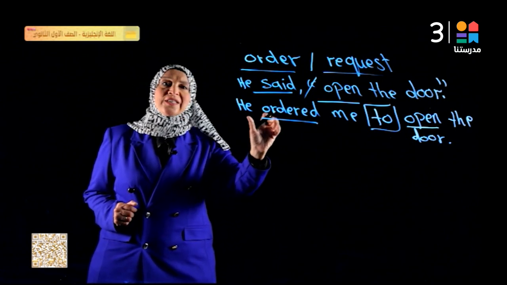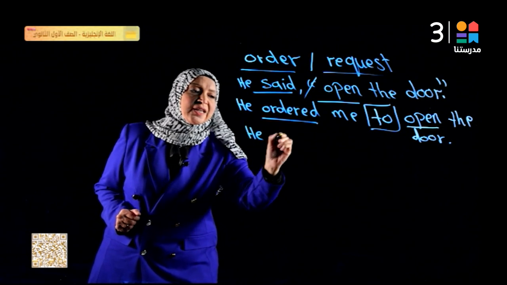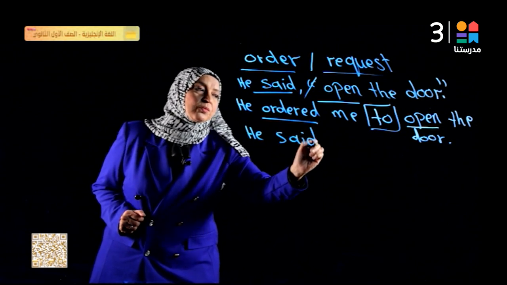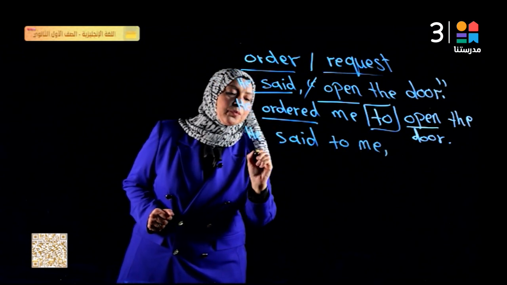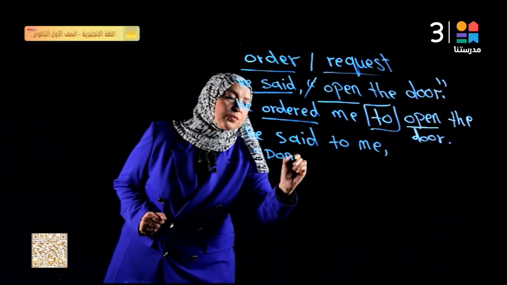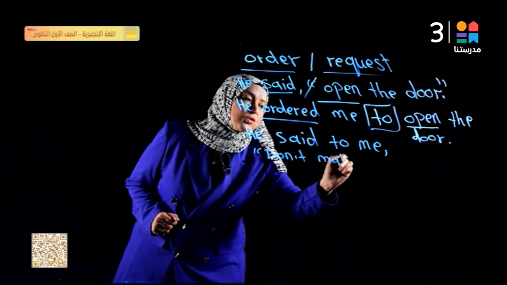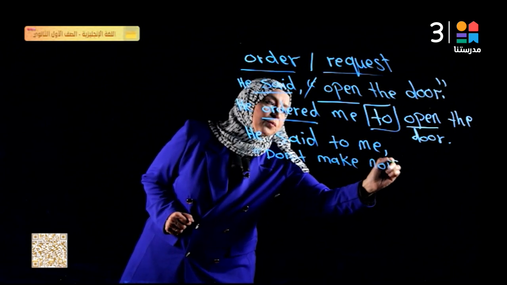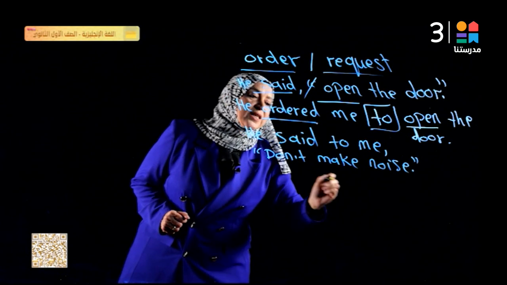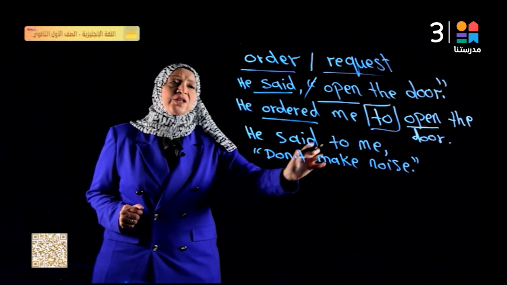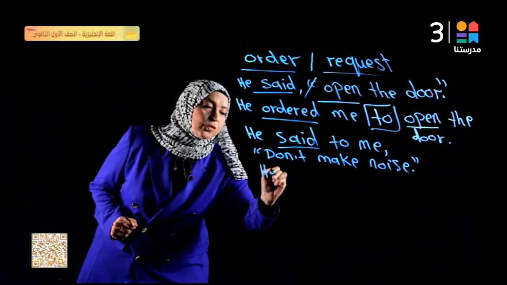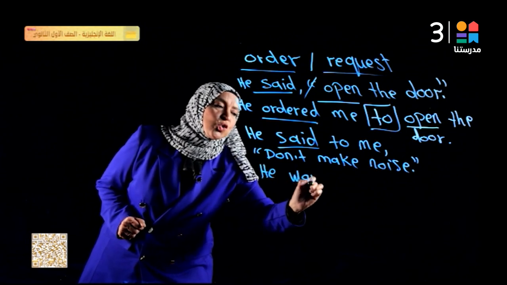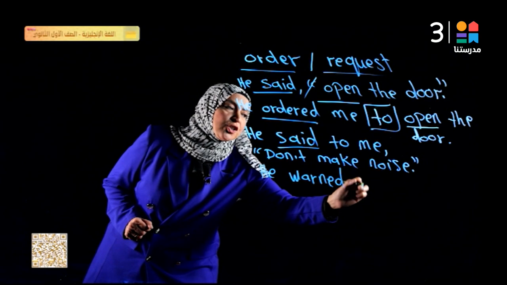But if the order is negative, for example, he said to me, don't make noise. This is a negative order. I will say he, for example, warned me.